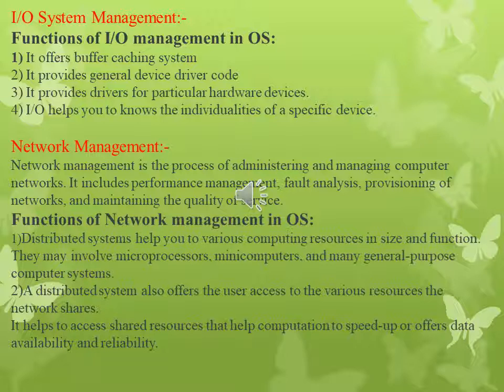An I/O subsystem consists of a memory management component that includes buffering, caching and spooling, a general device driver interface, and drivers for specific hardware devices. Only the device driver knows the peculiarities of the specific device to which it is assigned.